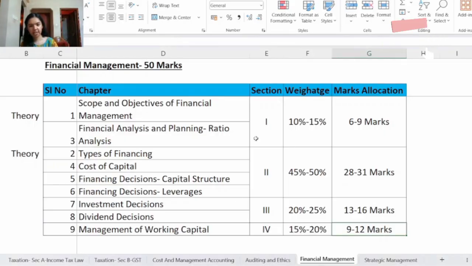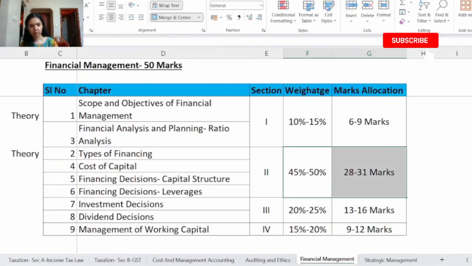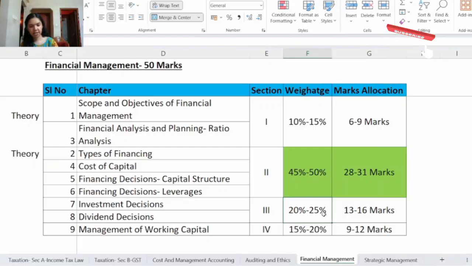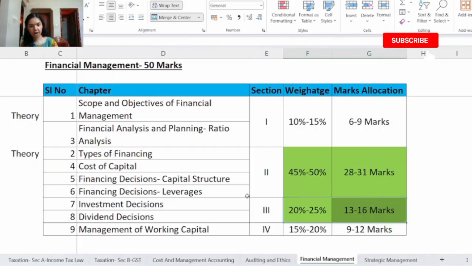So now if we look at the section wise weightage, section 2 comprises the highest weightage and highest marks, and next is section 3. So these are the topics or chapters with the highest weightage and the highest marks.